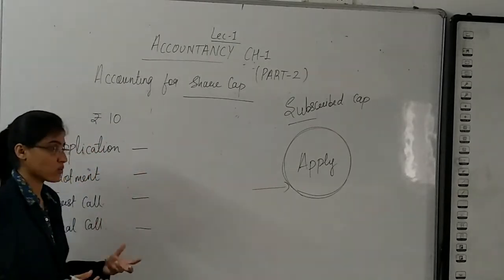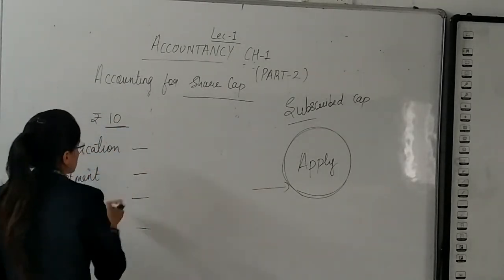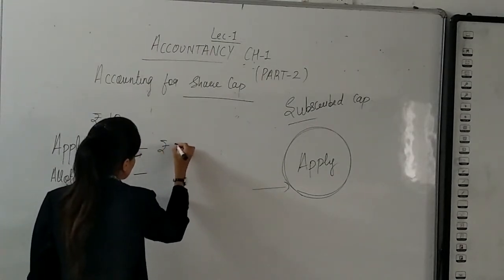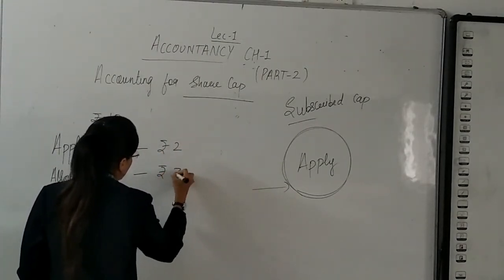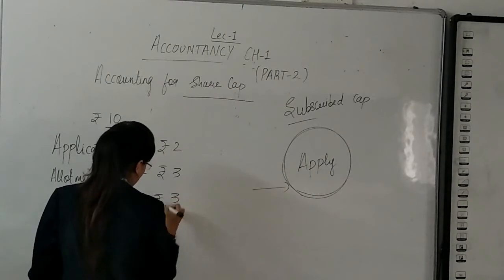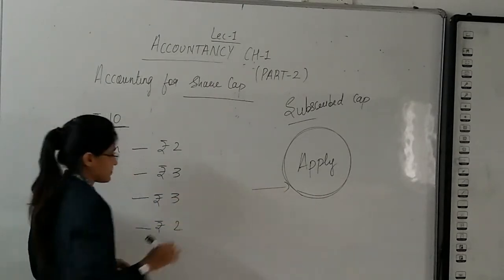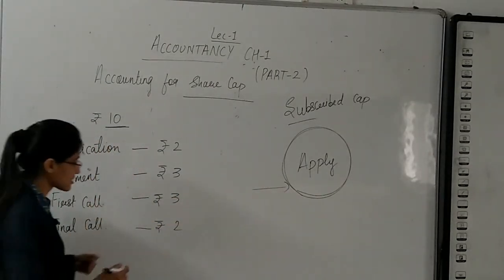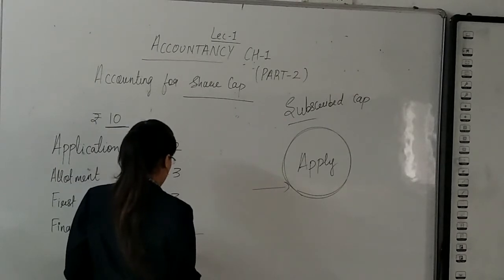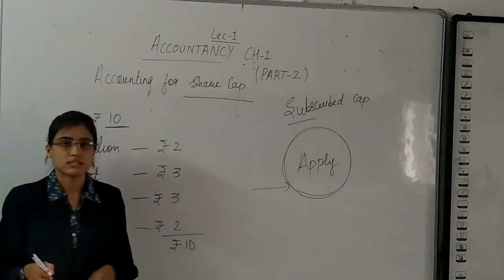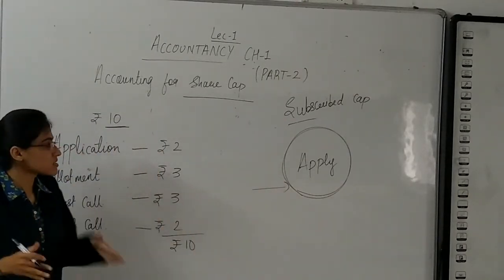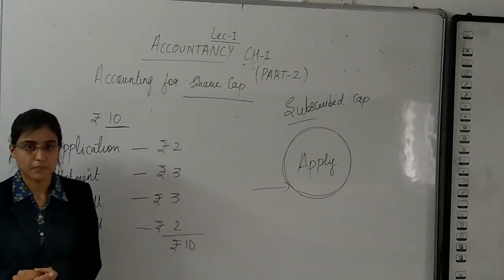You might be thinking how? 10 rupees: with application rupees 2, allotment 3, first call 3, final call 2. And this is rupees 10. This is how 10 rupees are called up.